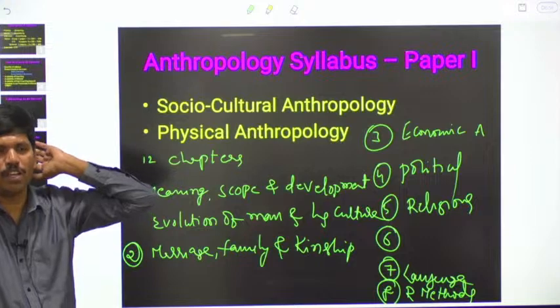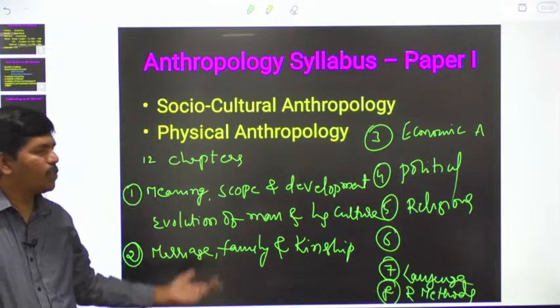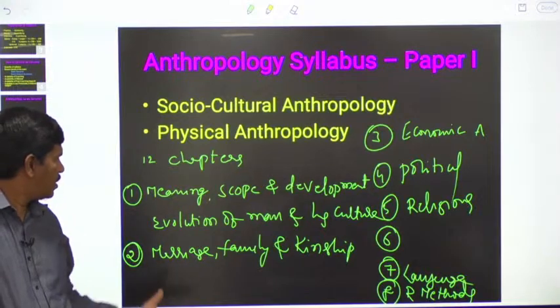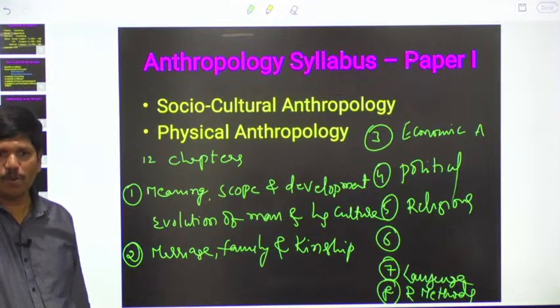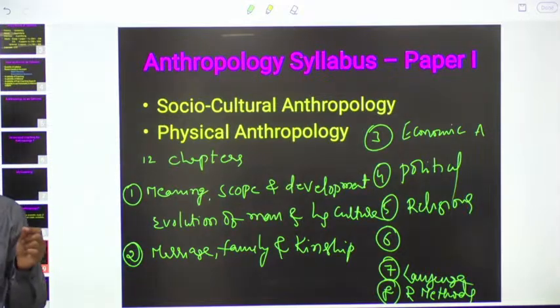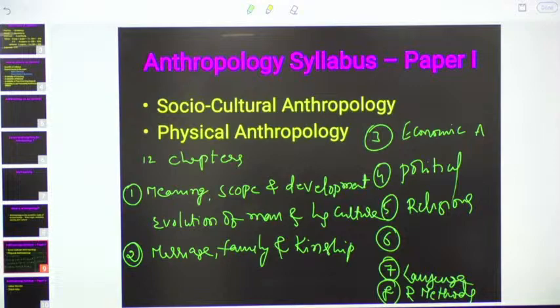Because of their research we came to know about different economic systems, political systems, different religions, marriage, family, kinship, all those things. But at the time of conducting research, these researchers have to be careful, otherwise mistakes may be there. If they do not understand the society properly, their interpretation will be wrong.